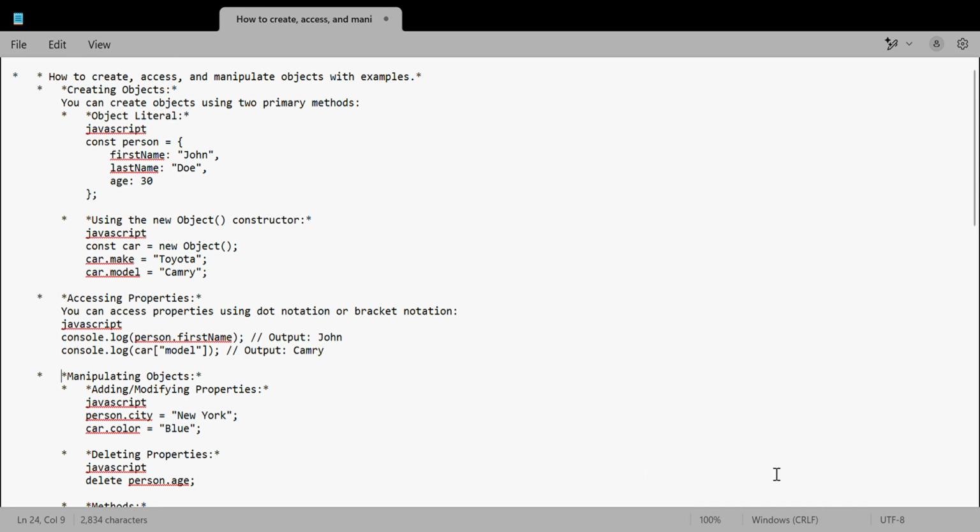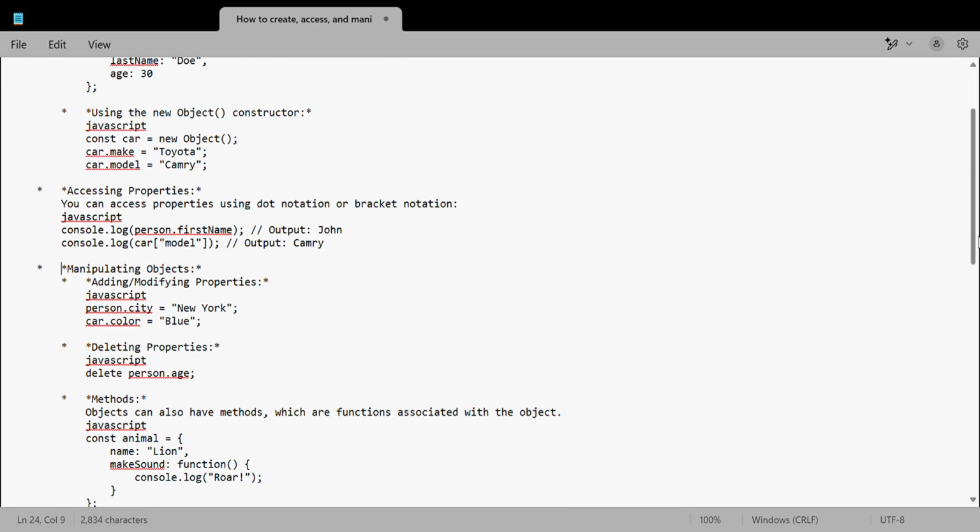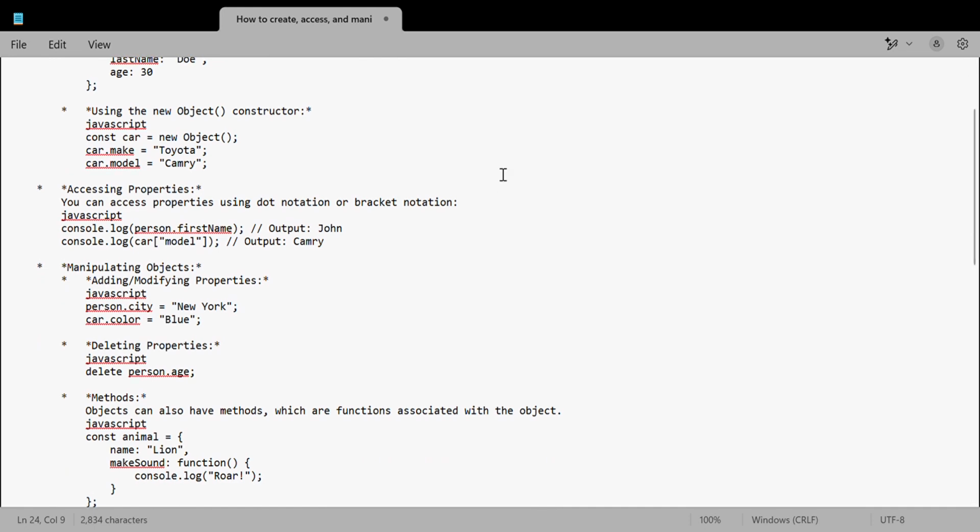While coming to manipulating, here is how to manipulate objects. We can simply use the name of that object and modify it with new keywords or values. By using the delete keyword we can also delete properties. All these show how to create, access, and manipulate objects in JavaScript.